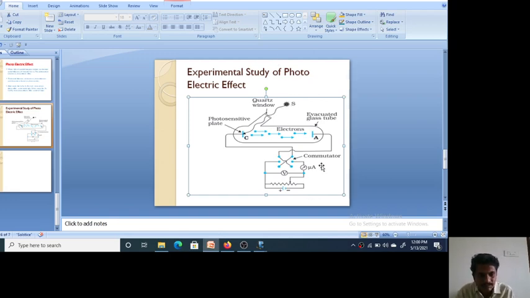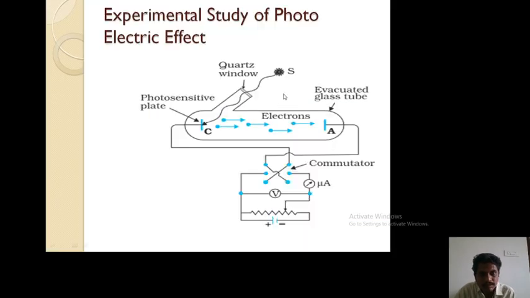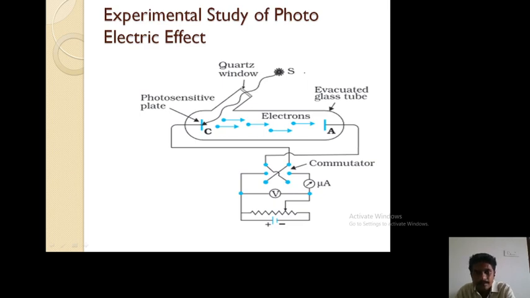This is the intensity. If you change the intensity of light, the number of electrons emitted from the plate also increases. More electrons eject out from the metal surface, so the current in the circuit also increases.